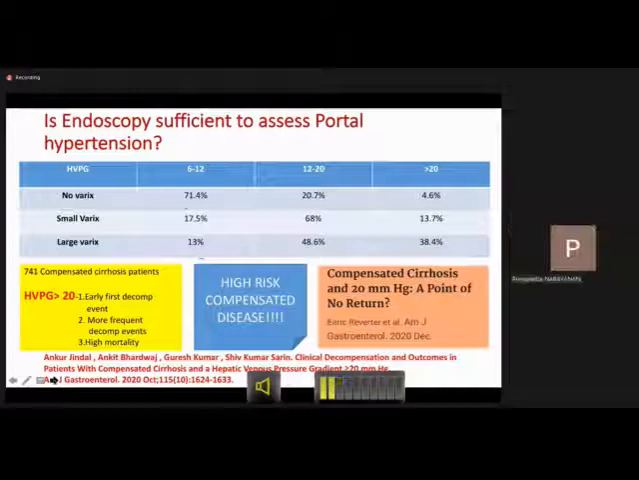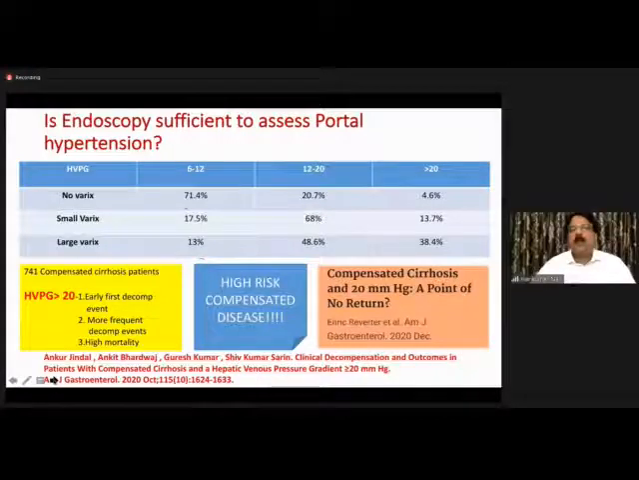No varix in a compensated disease, but then 20% had this particular range of hepatic vein pressure gradient measurement. And in small varix, again, 12 to 20 HVPG, 68%. The message is very clear. Even if endoscopically there is no varix or small varix, the actual portal pressures are high. And this particular study, the cohort being 741 compensated cirrhotic patients, also showed that with HVPG more than 20, early first decompensation event happens, more frequent decompensation events, and high mortality.